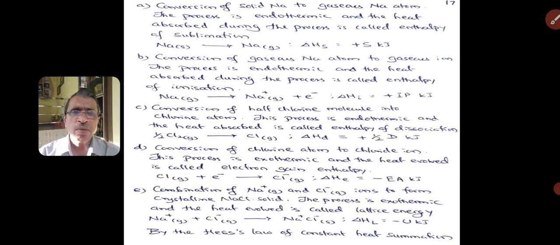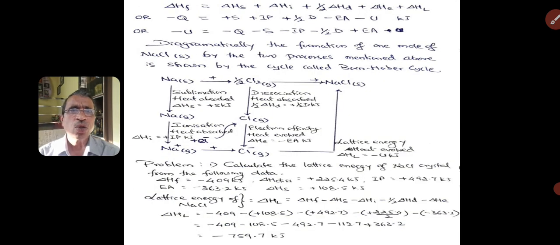So, by Hess's law of constant heat summation, the total energy, that is the enthalpy of formation, is equal to the summation of all these energies. That is, enthalpy of formation is nothing but the enthalpy of sublimation plus the ionization potential plus half the enthalpy of dissociation plus the electron gain enthalpy, and lastly the lattice energy.